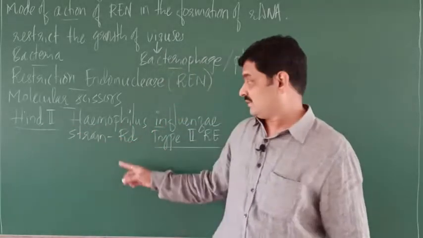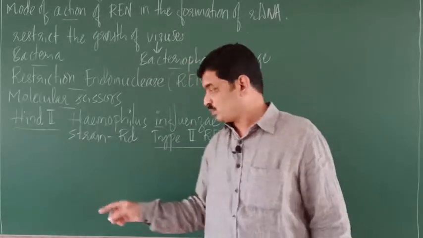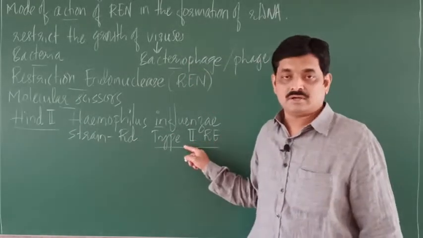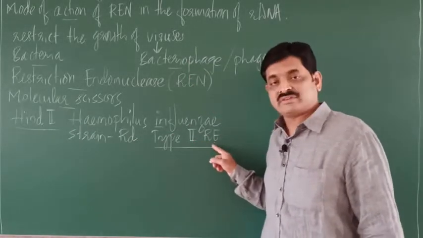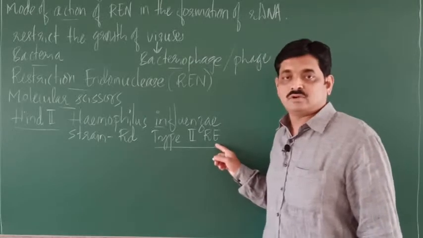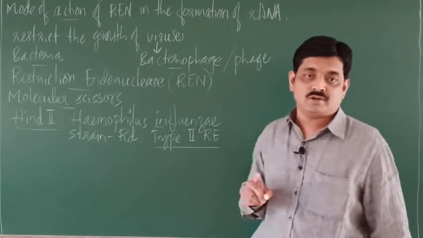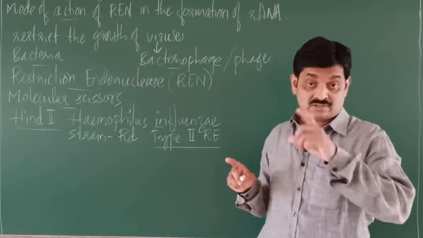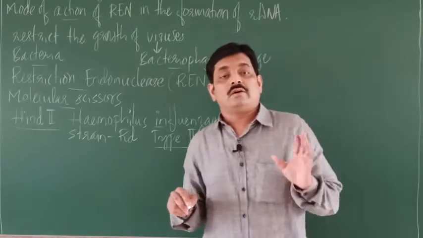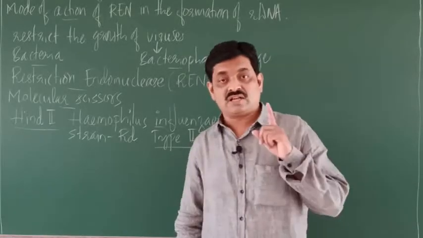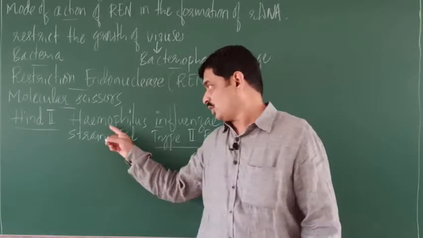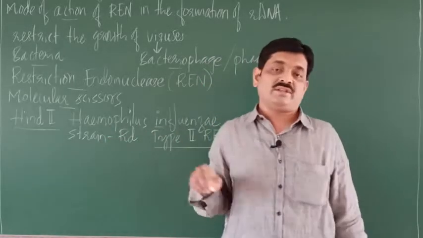D is the strain, that is Rd, and Roman 2 is the number. So HindII was the first restriction endonuclease isolated from Haemophilus influenzae.